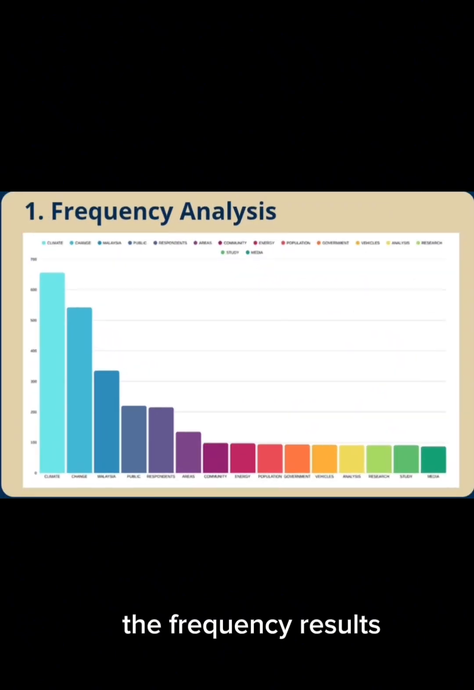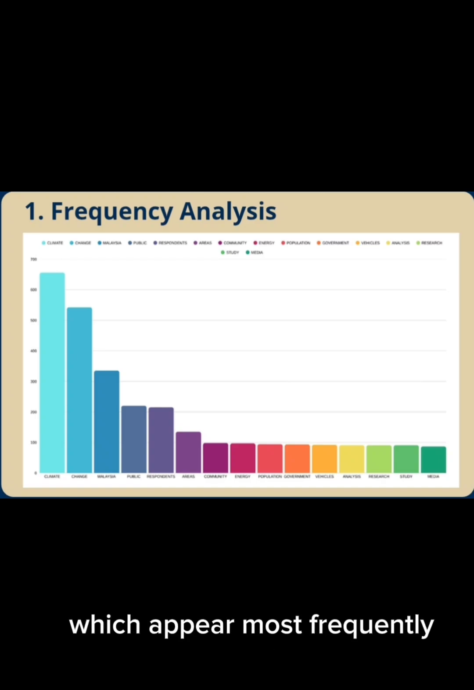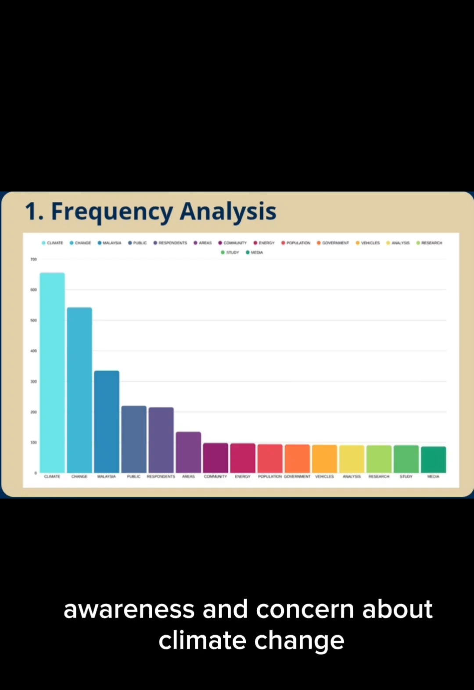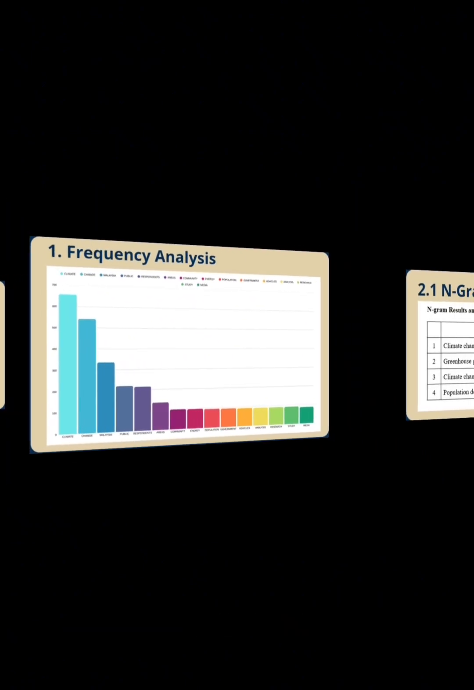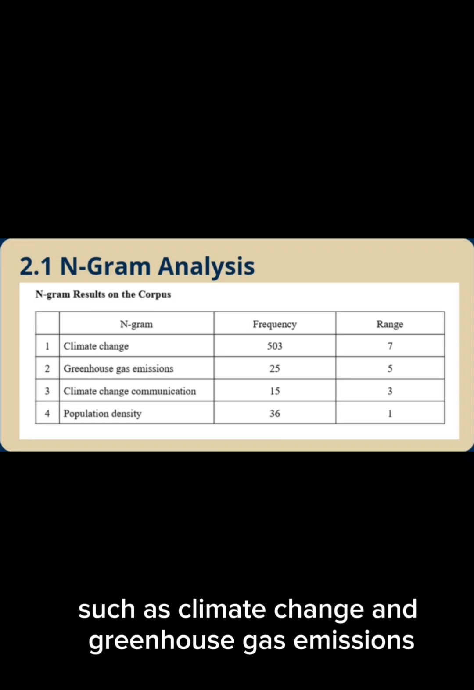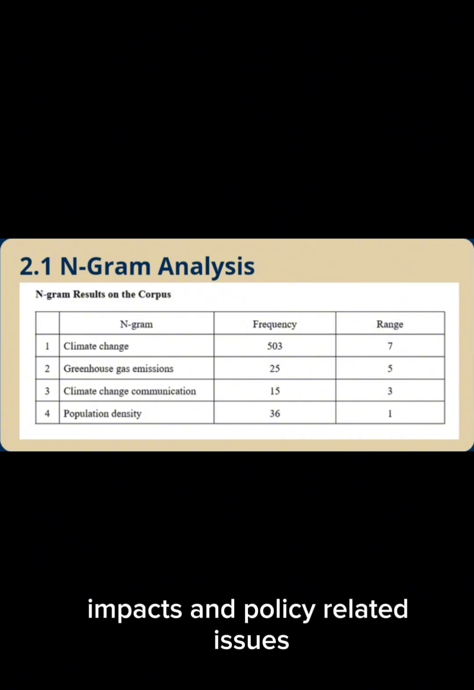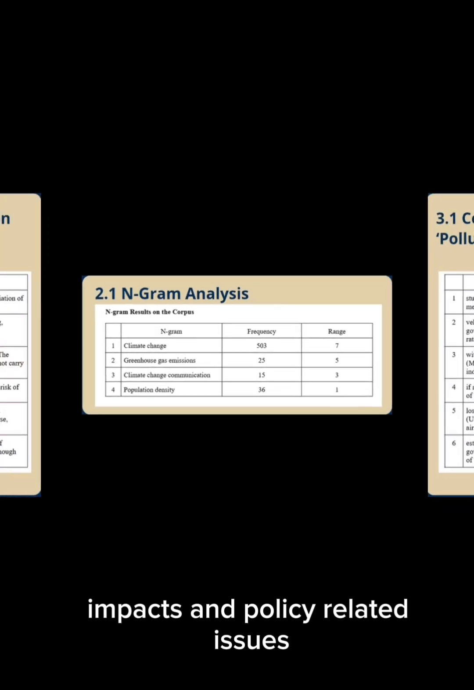The frequency results show that words such as climate and change appear most frequently, indicating strong public awareness and concern about climate change in Malaysia. The n-gram analysis reveals repeated phrases such as climate change and greenhouse gas emissions, suggesting that discussion often focuses on causes, impacts, and policy-related issues.